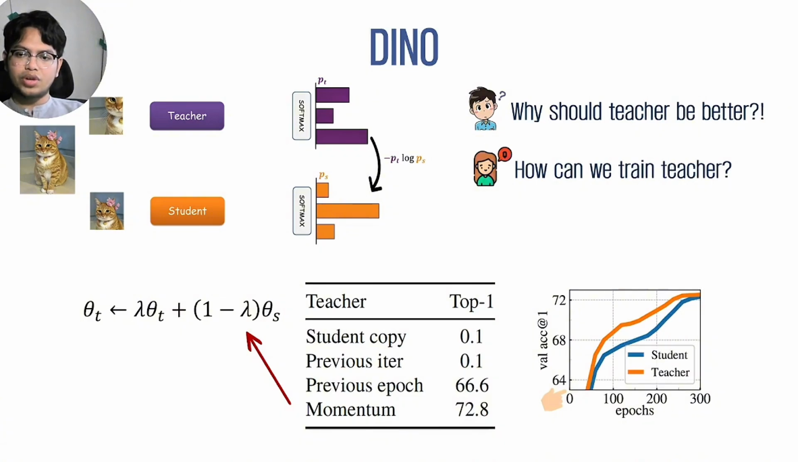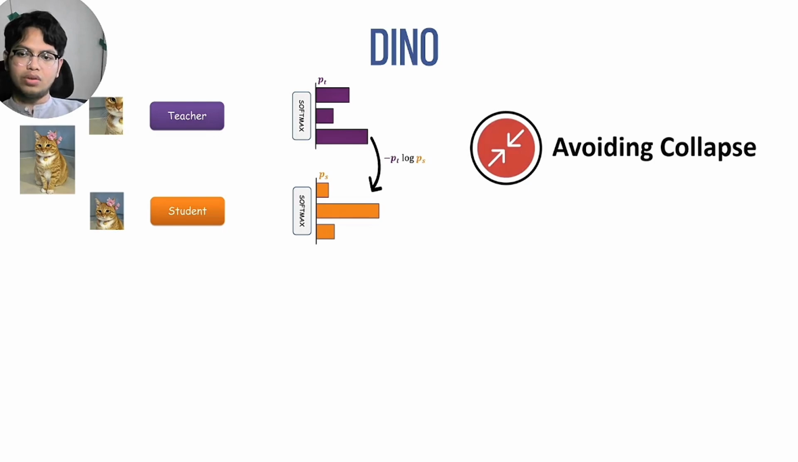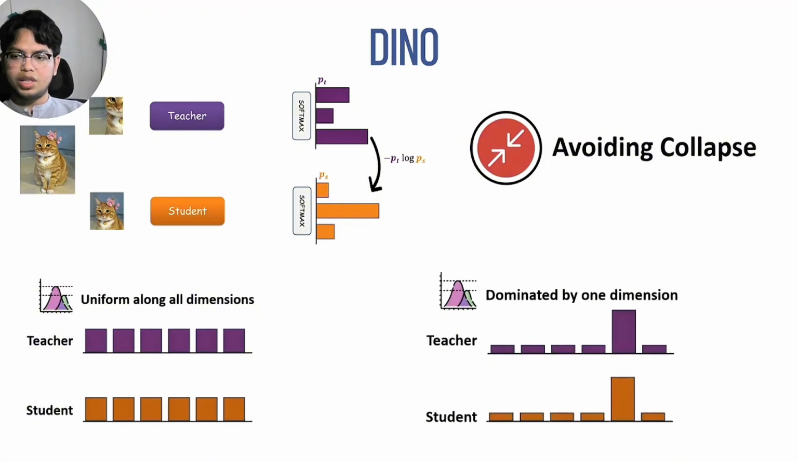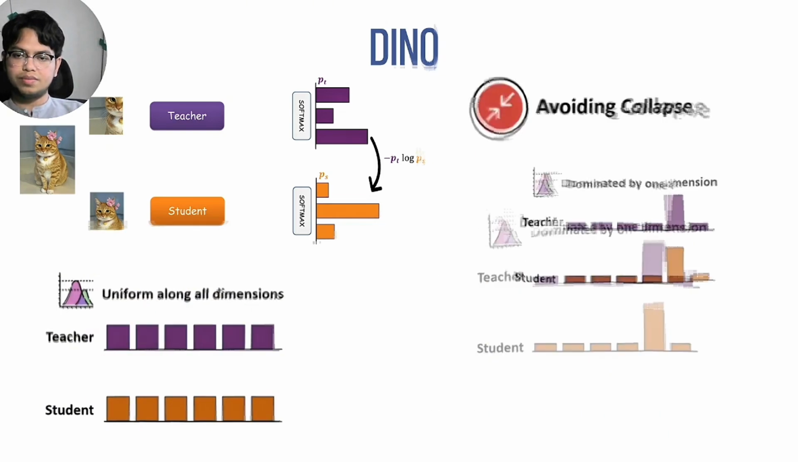But if you want to try this by yourself, your model might collapse. How to avoid this collapse? There are two scenarios of this collapse that might happen. The first is that the teacher and student might produce a uniform distribution along all dimensions. This can reduce the loss function because the cross entropy loss reaches its minimum, but this is not what we want. The other is that the output will be dominated by only a single dimension. So how can we solve these two issues?